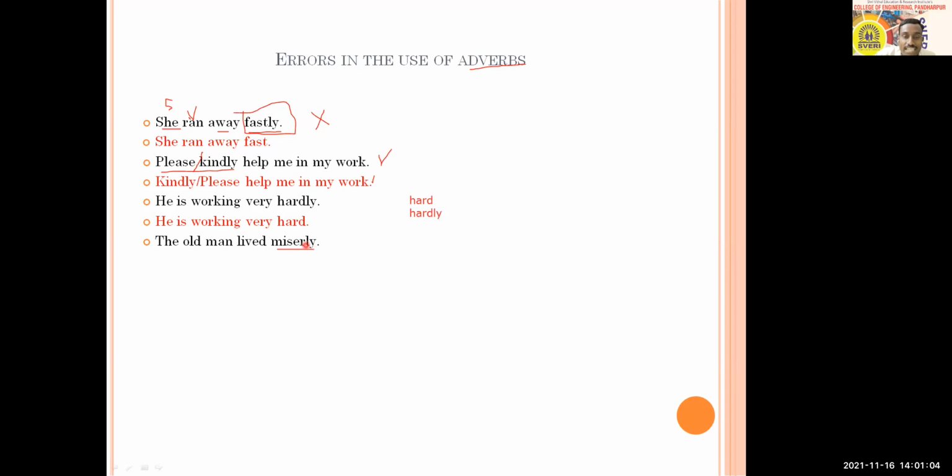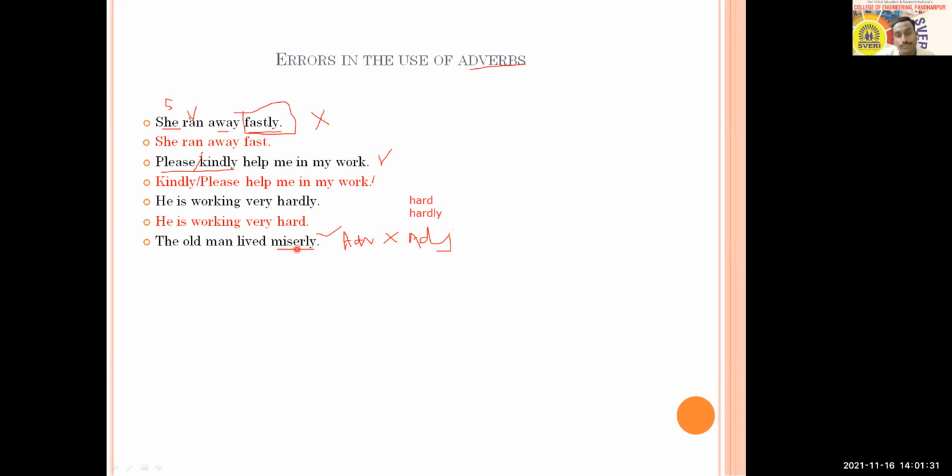So here at the end we see ly, and we may make a mistake to consider it an adverb because there is ly at the end. Okay, but is it an adverb? It is not an adverb. Though there is an ly suffix, what is it then? It is an adjective. And in this sentence we cannot use an adjective like this.